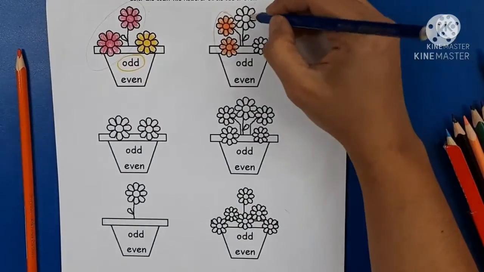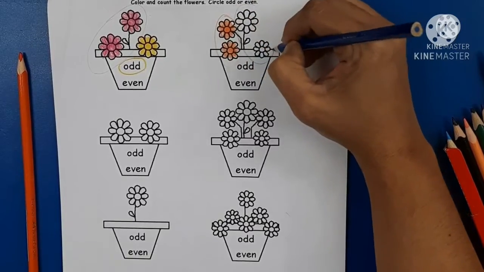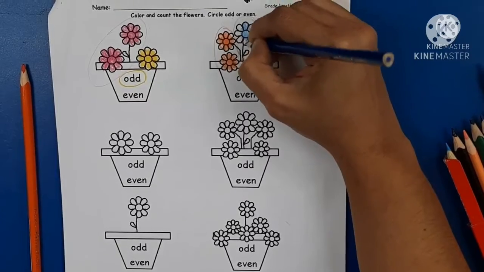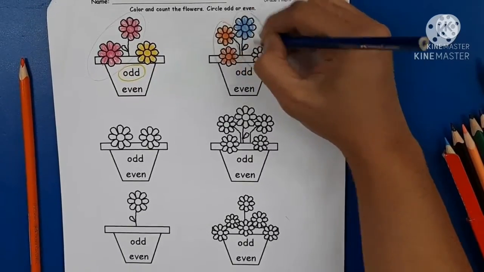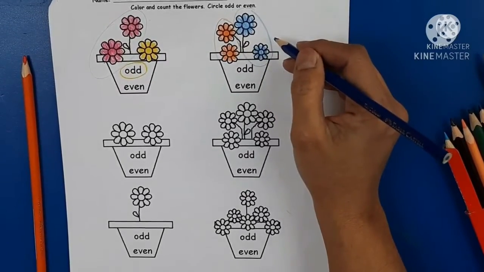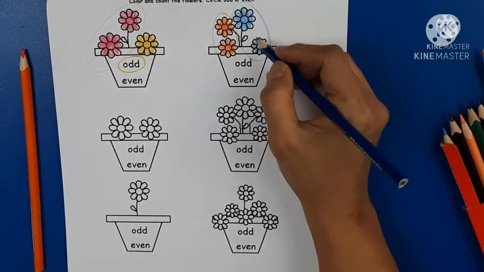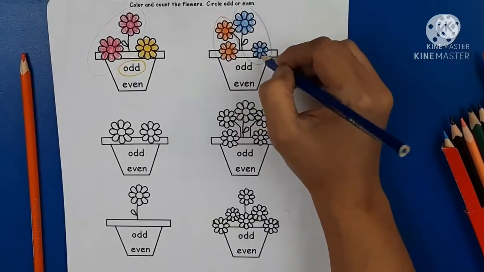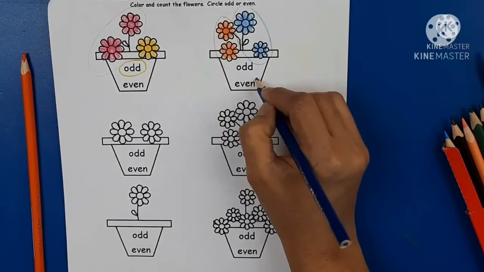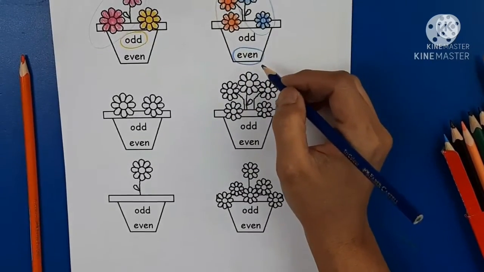And these flowers over here, 1, 2, I'm going to pair them up, and I am going to color the flowers in blue. Is there any remainder of flowers? No, there is no remainder of flowers. So 4, 1, 2, 3, 4, is it odd or even number? Even number. Yes, it is an even number. 4 is an even number.